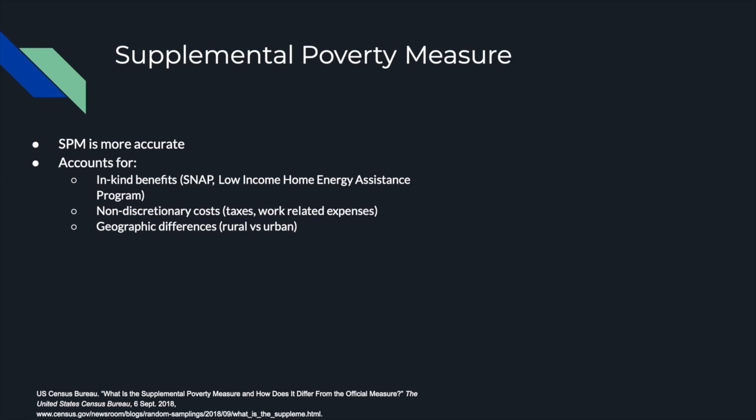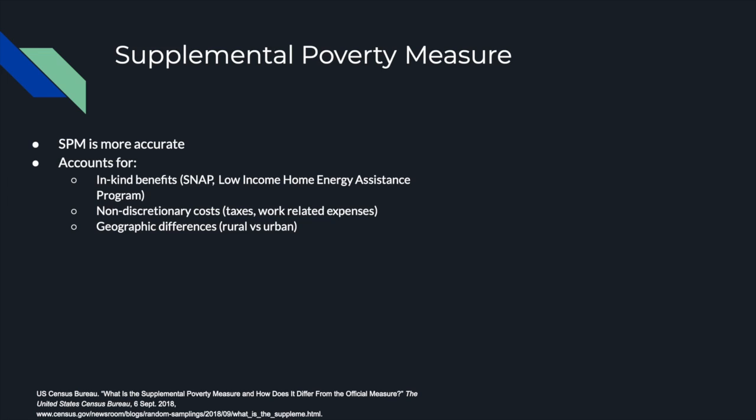Some examples of in-kind benefits are SNAP and the Low-Income Home Energy Assistance Program. The SPM also accounts for non-discretionary costs such as taxes, child care services, out-of-pocket medical expenses, and work-related expenses such as transportation. It also takes into account geographic differences.